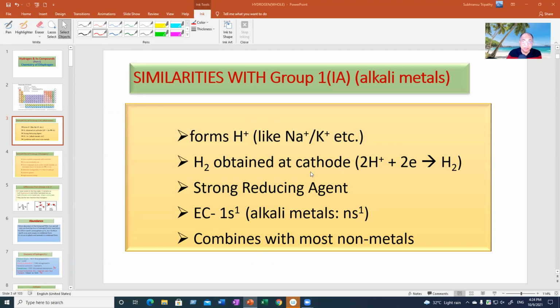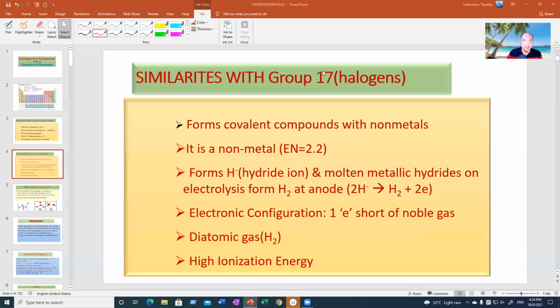And there are also many dissimilarities, because hydrogen has also many similarities with staunch nonmetals like halogens. So hydrogen, being a nonmetal, is bound to have many similarities with other nonmetals like halogens.